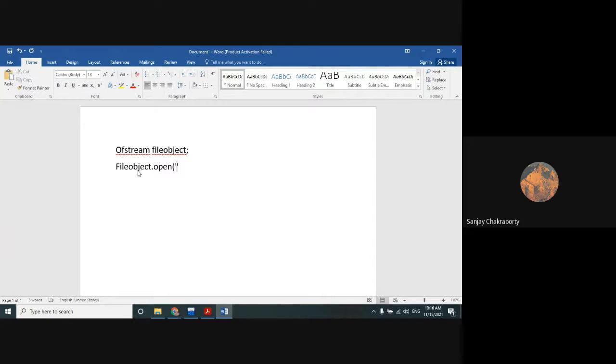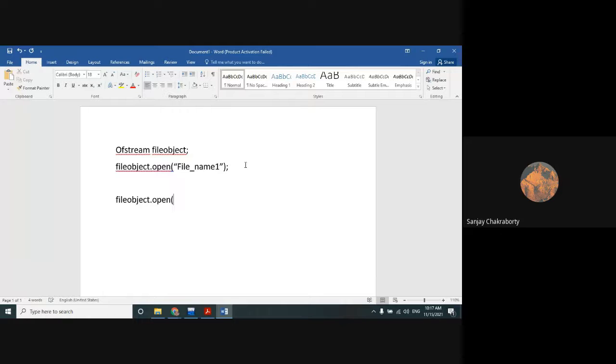Suppose I am going to create the first file, file name 1. This is the first file name which I have provided and opened with the help of the open method, and this is the file stream object which applies the open method.